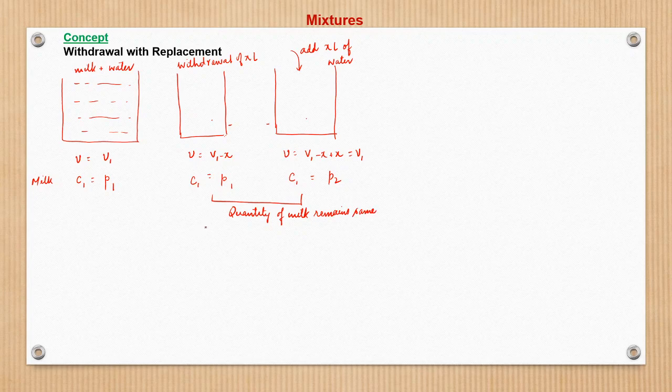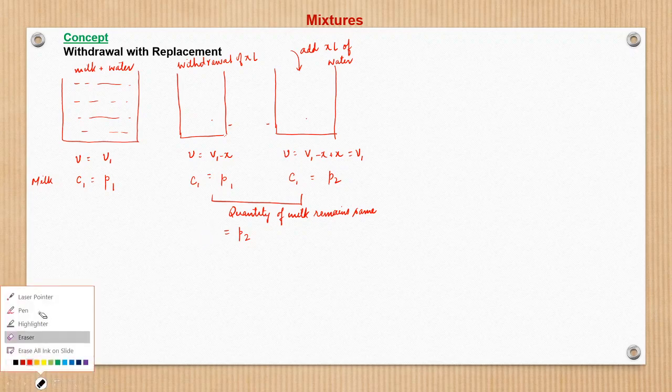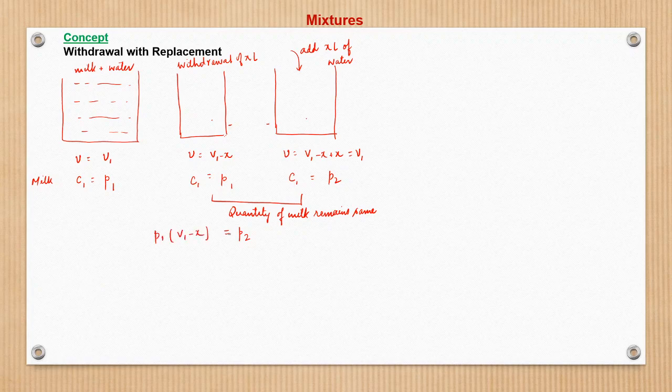So that means we can say P1, the concentration of milk, into V1 minus X is equal to P2 into V1, right?